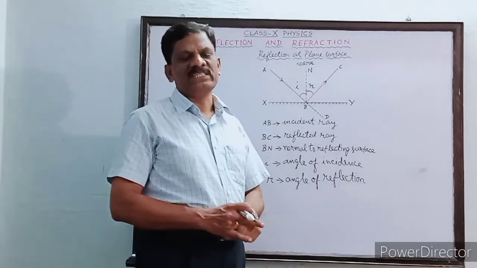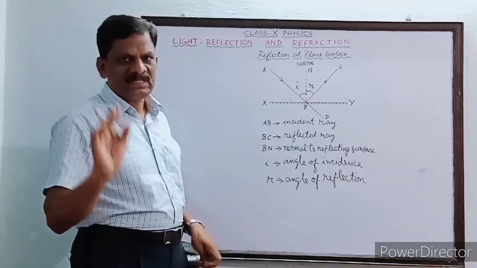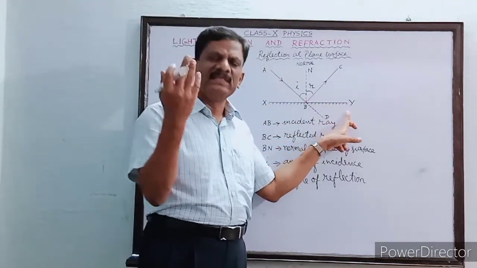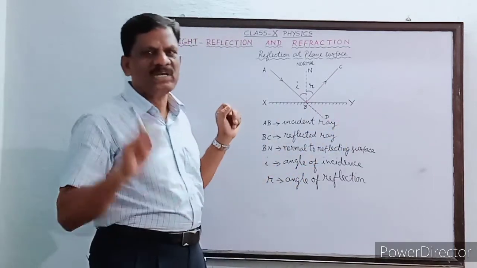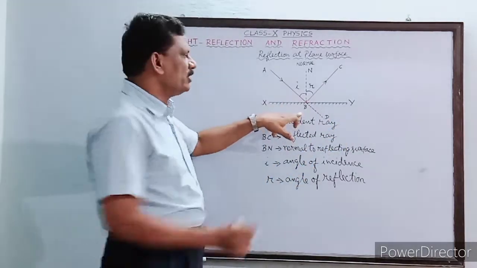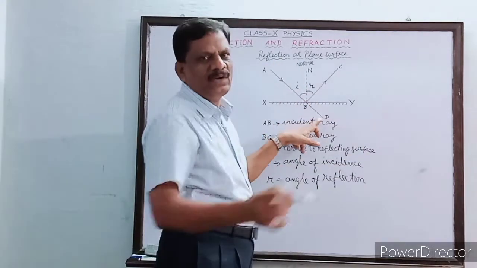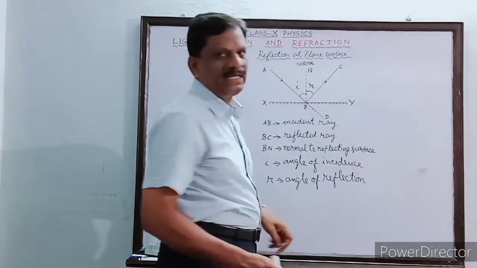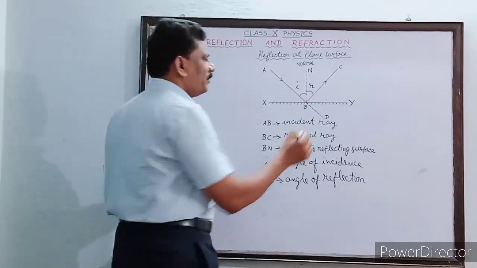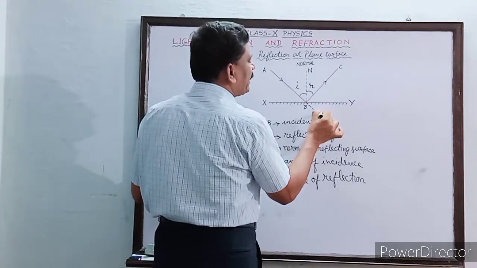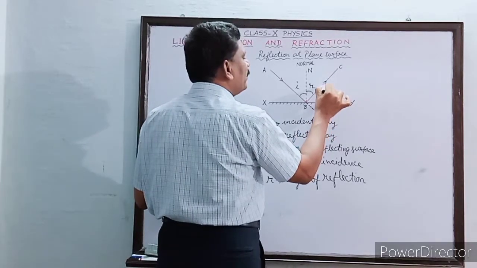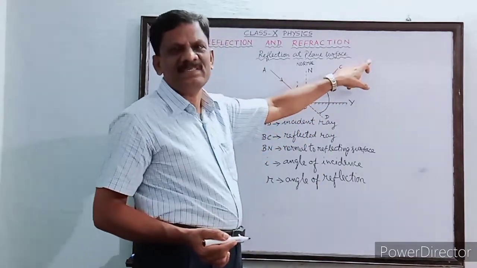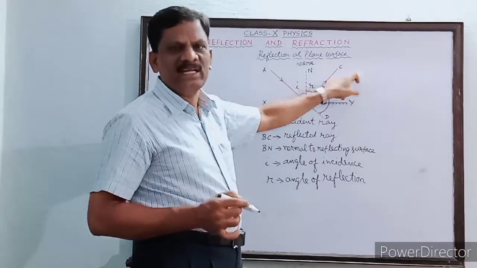Angle of reflection. Suppose that the reflecting surface XY is absent. What should have happened to the light ray AB? It should have traveled along the direction ABD without any deviation. But now because of the presence of the reflecting surface XY, it has deviated, is it not? That means from this original direction, it has turned through some angle and it is moving inside the first medium itself. So how much is the angle we want to measure?